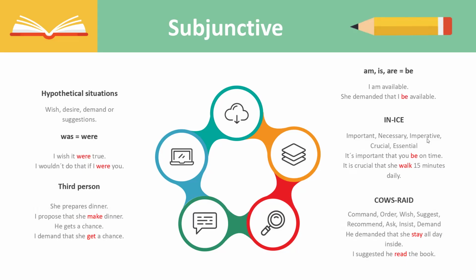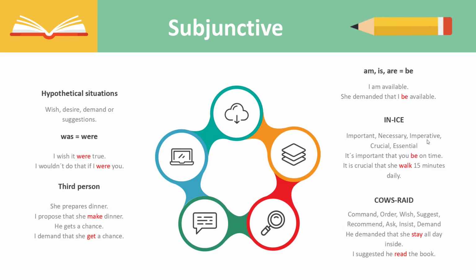The I stands for imperative. It is imperative that, then you're using the subjunctive. The C stands for crucial. It is crucial that, you're using the subjunctive. And the next one is essential. It is essential that, you're using the subjunctive, so you always have to use the verb in the base form.